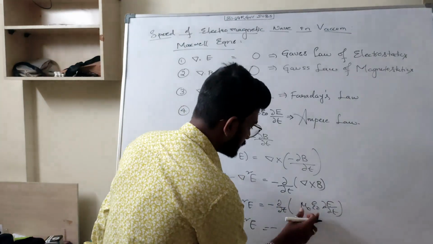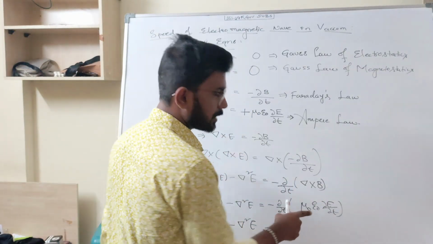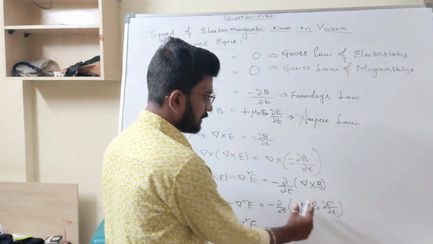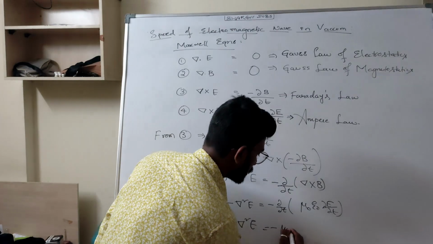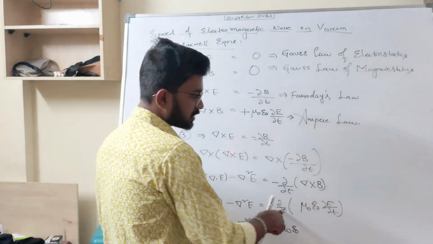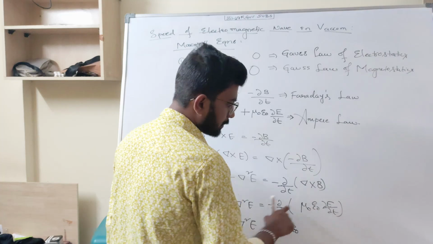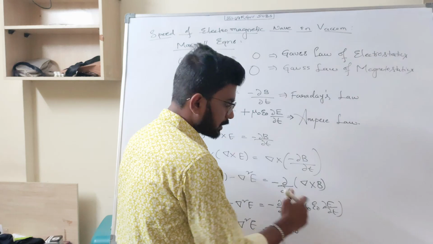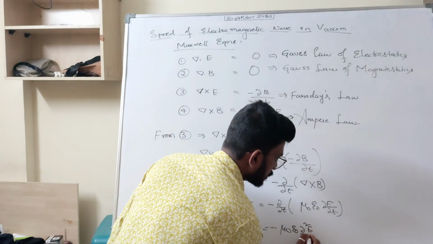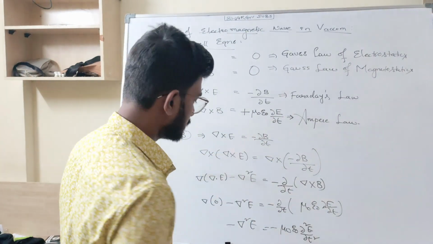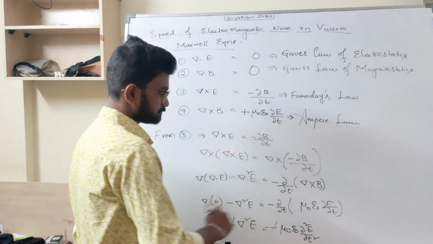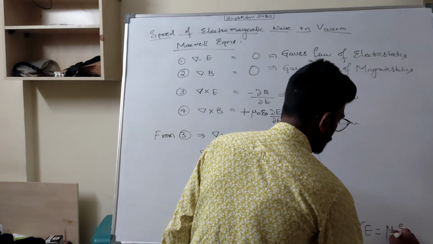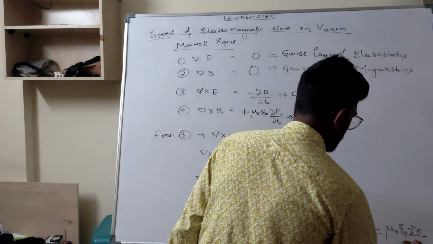Okay, now what I will take? These are constants, μ₀ and ε₀. Before only I told, μ₀ is the permeability and ε₀ is the permittivity. One belongs to the electric field, one belongs to the magnetic field. I will take constants outside. So minus μ₀ε₀ times partial differentiation, another time partial differentiation of E. So ∂/∂t of ∂E/∂t is what? ∂²E/∂t². Correct, so minus gets cancelled. Finally what I got? Del square E is equal to μ₀ε₀ ∂²E/∂t².